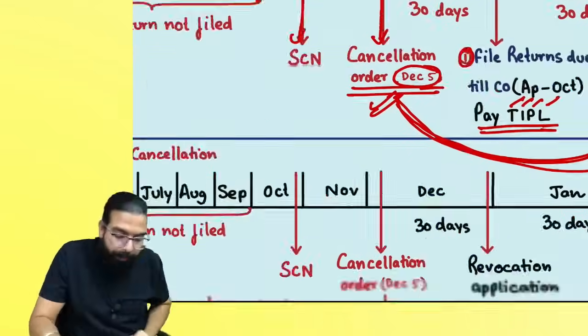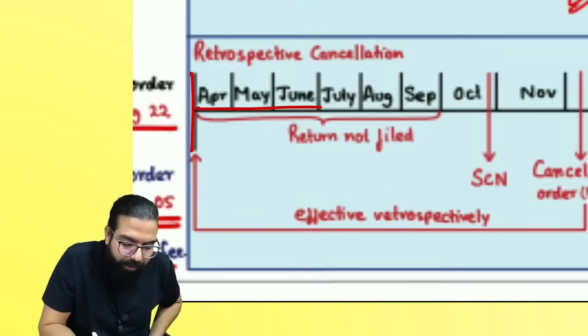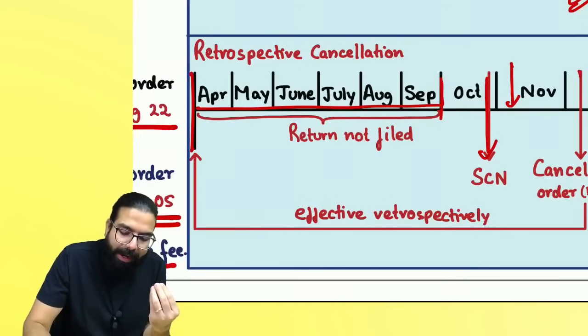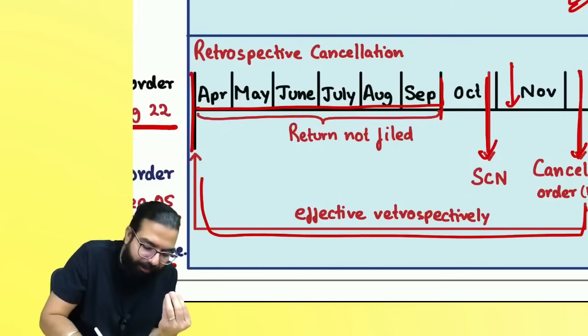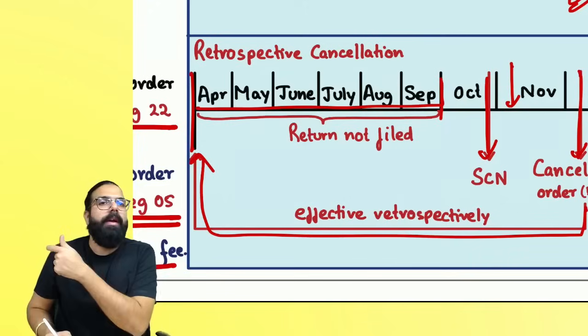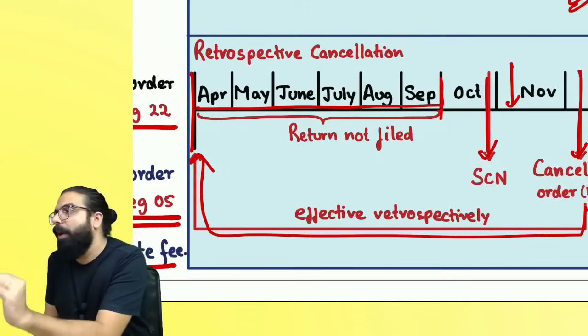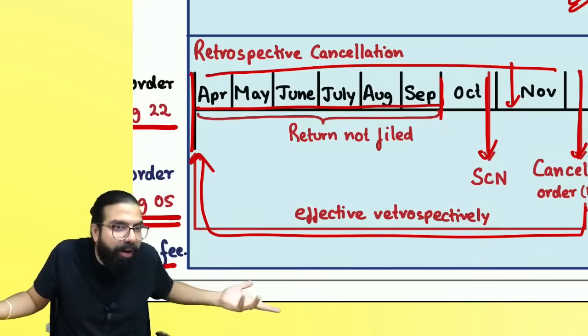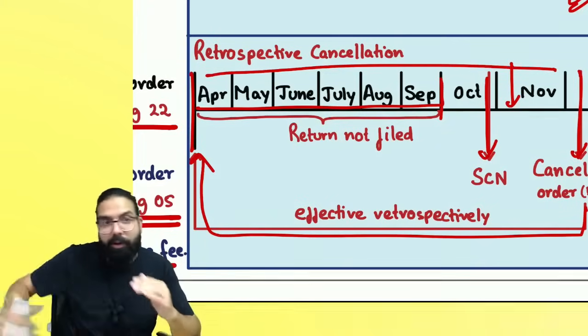Supposing you don't file your 6 months return over here and they went ahead and gave you a show cause notice, you replied and they gave you a cancellation order effective retrospectively from April. If retrospective effect is given to a cancellation order, you will not be able to file these returns now because you are not registered. Your registration has been cancelled retrospectively.